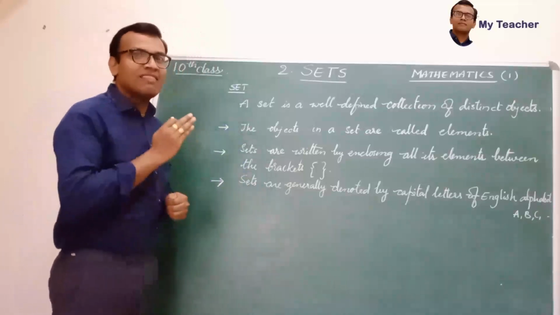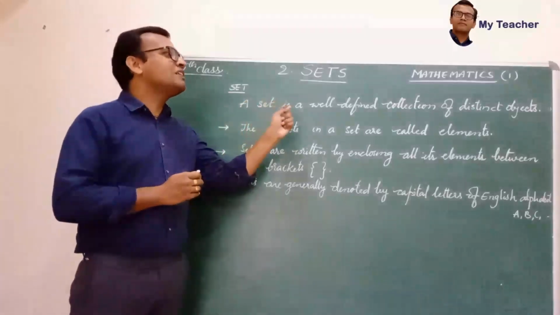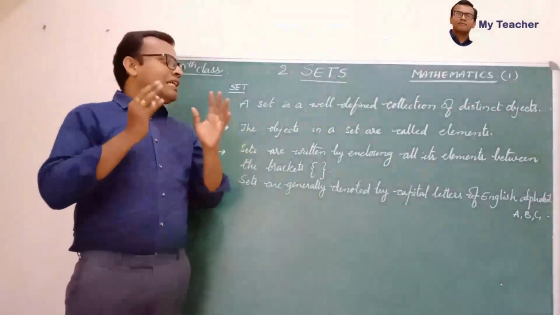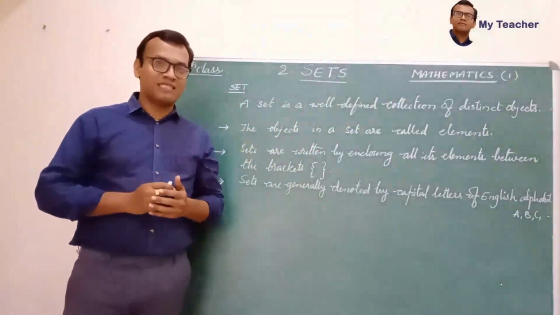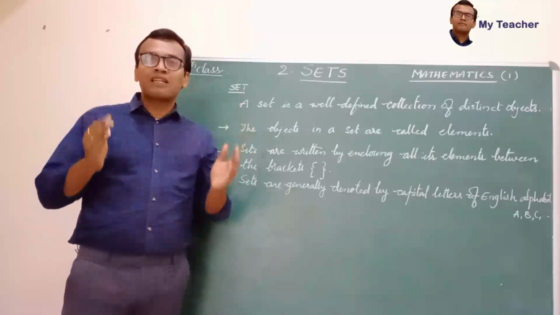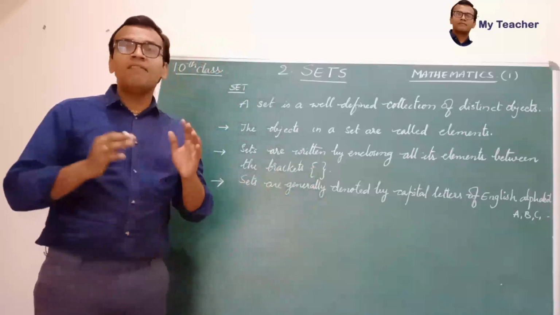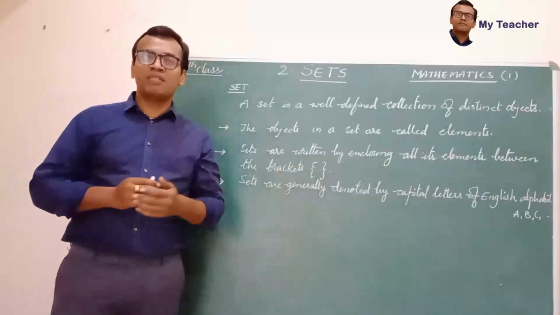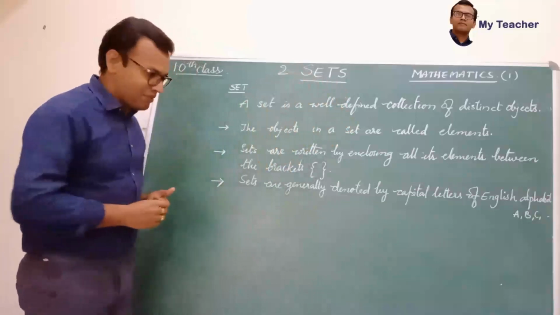So once again, children, the definition of sets: a set is a well-defined collection of distinct objects. The objects placed in the set are called elements of the set. Generally we write these elements enclosed in brackets like this. And every set is generally denoted by a capital letter of the English alphabet like A, B, C, D, X, Y, Z.